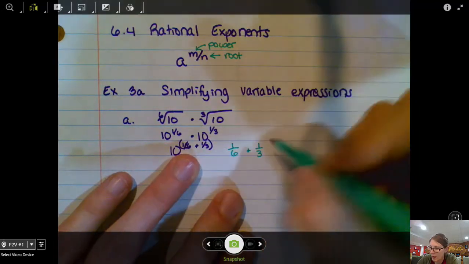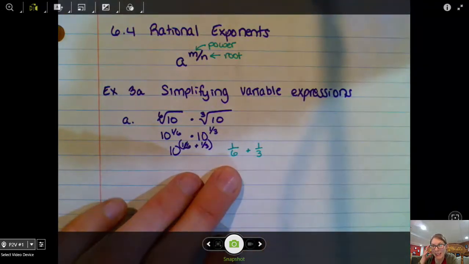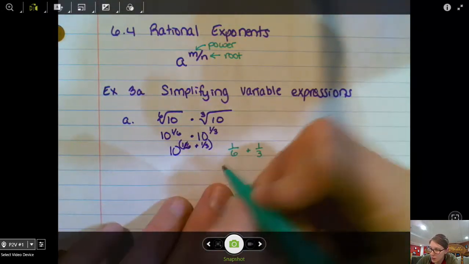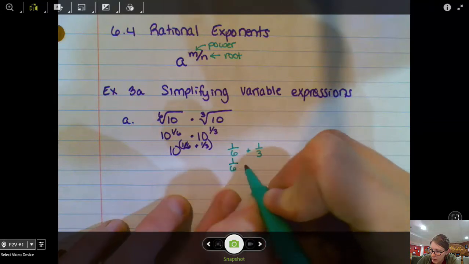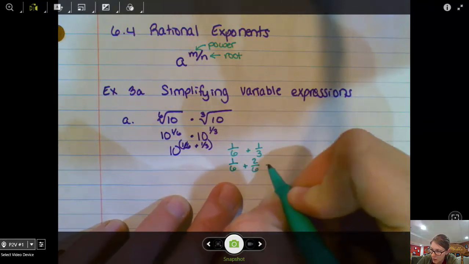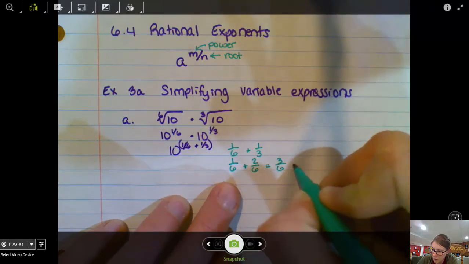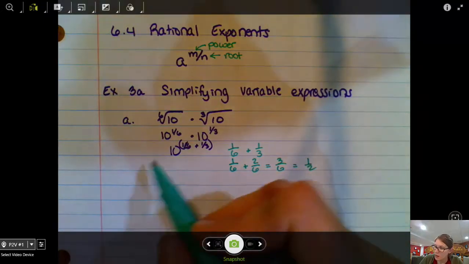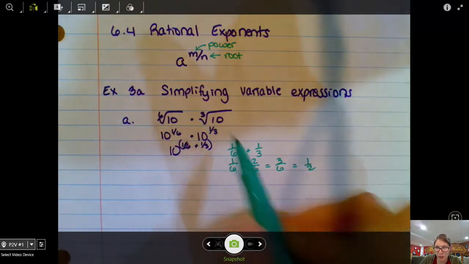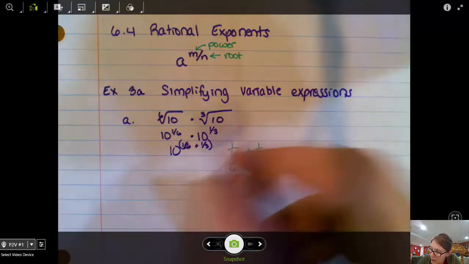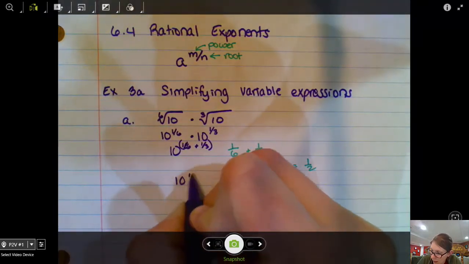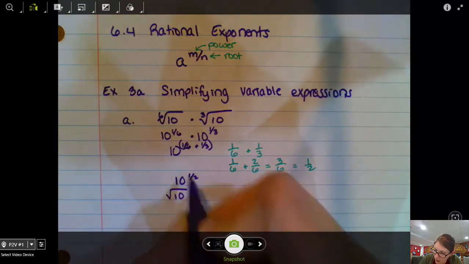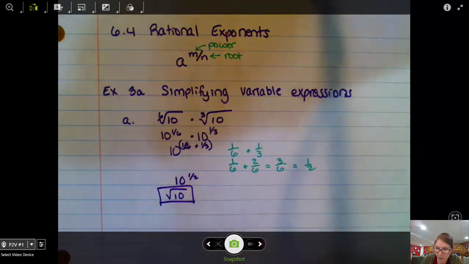But remember that to add fractions, I need to have common denominators. 1/3 is 2/6. 1/6 plus 2/6 is 3/6, which is also 1/2 if you simplify. So my 6th root of 10 times the cube root of 10 really ends up being 10 to the 1/2 power, which is the square root of 10 as my final answer.